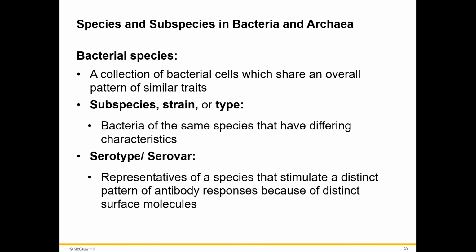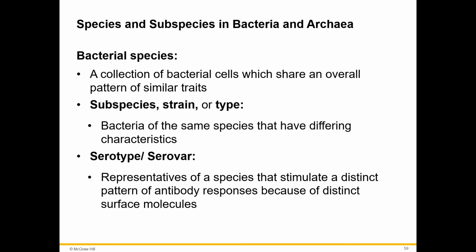When we classify bacterial species and subspecies, a bacterial species is a collection of bacterial cells which share an overall pattern of similar traits. A subspecies, strain, or type is talking about bacteria of the same species that have differing characteristics. So all members of one subspecies or strain may be different from the members of a different subspecies or strain.